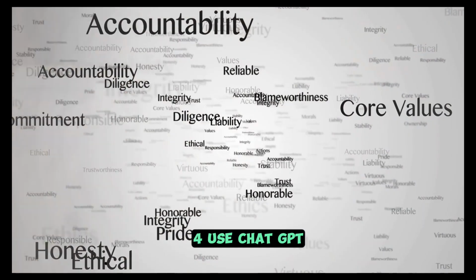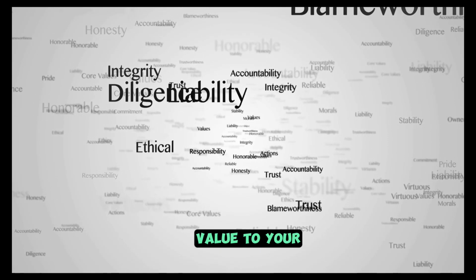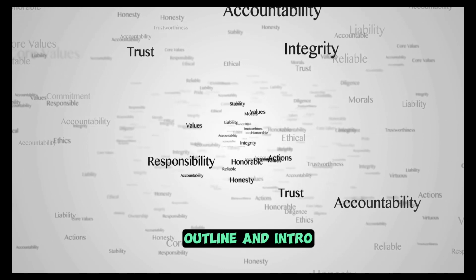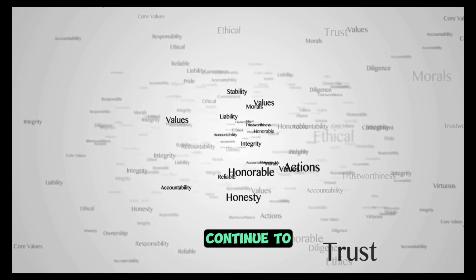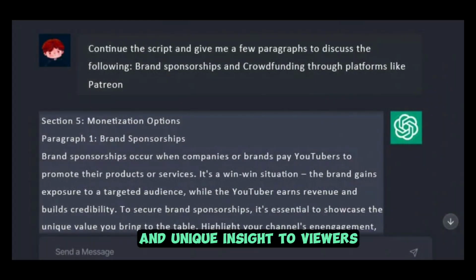4. Use ChatGPT prompts to expand the AI-generated video outline and add value to your YouTube videos. So, once you get the ideal video outline and intro, you may copy and paste parts of the AI-generated video outline and continue to use ChatGPT prompts to dive deep into each outline and provide value and unique insight to viewers.